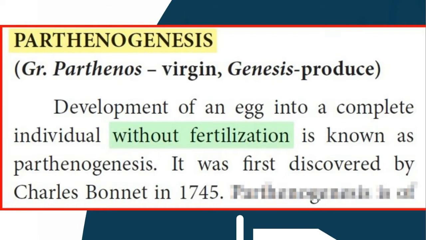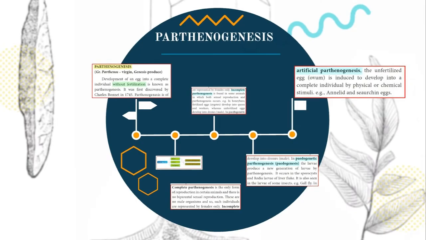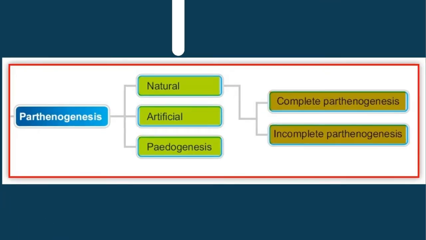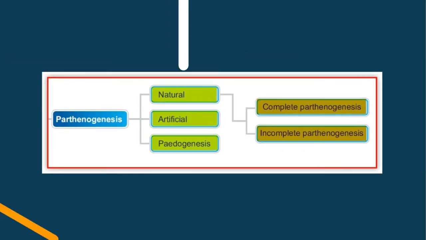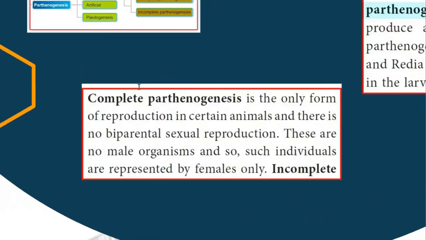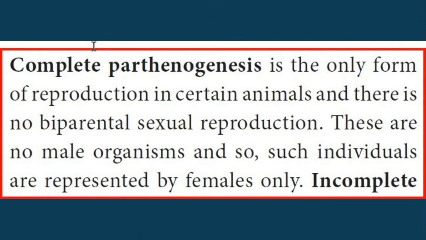Okay, now parthenogenesis itself has two types, children: natural parthenogenesis and artificial parthenogenesis. Let's see the natural parthenogenesis. Natural parthenogenesis itself has two types: complete parthenogenesis and incomplete parthenogenesis. Clear? Now let's see first complete parthenogenesis. Complete parthenogenesis and incomplete parthenogenesis come under natural parthenogenesis, isn't it?